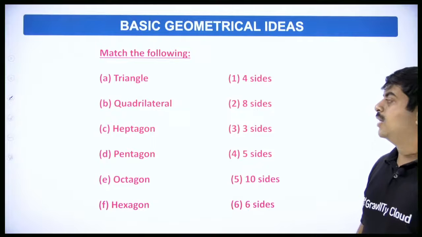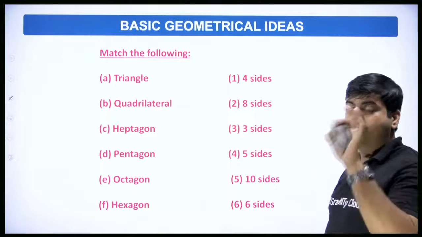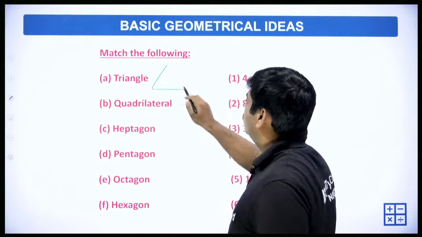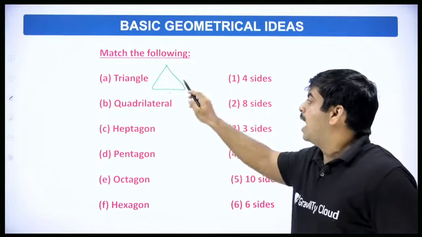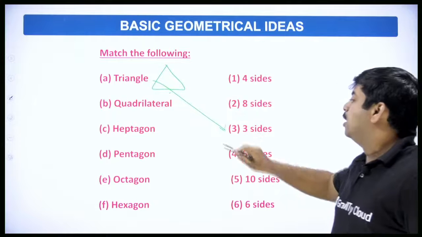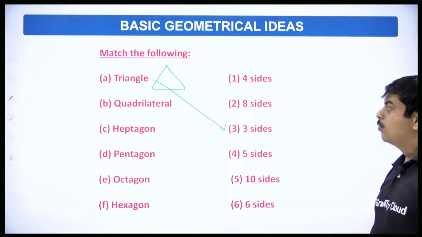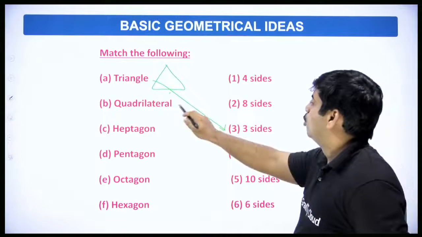Okay, so let's try to understand what a triangle is. You know, a triangle is a polygon. It's a closed figure with how many sides? Let me draw a triangle. So this is a triangle. You can see 1, 2 and 3. So a triangle is a three-sided polygon. Next, quadrilateral. A quadrilateral is a four-sided polygon.